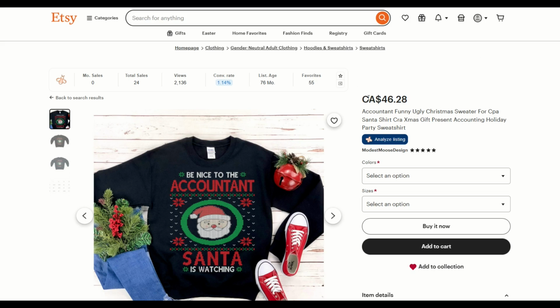Here on Etsy, we can see this is an accountant funny ugly Christmas sweater. It has accountant right on the sweater. Total sales is 24. Now there's no monthly sales, but we are not in Christmas time right now at the time of this recording, but 24 sales is pretty good for a $46 price point. This is very specific. What about this one?